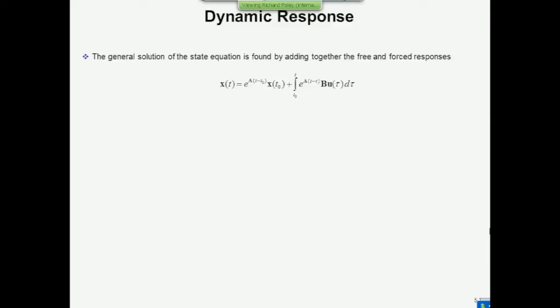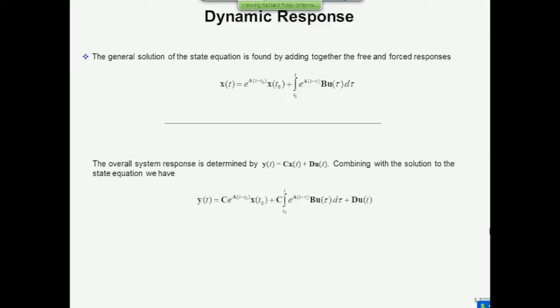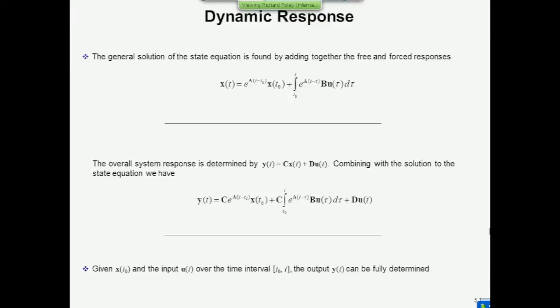And providing you know what the state is, the output is simply an algebraic combination of this and u of t over that same interval. So you can find the output simply by plugging in that solution. There it is. So there is a reason why you need those three quantities to define the state, and you define the state that way because you need them to define the dynamic response of the system.